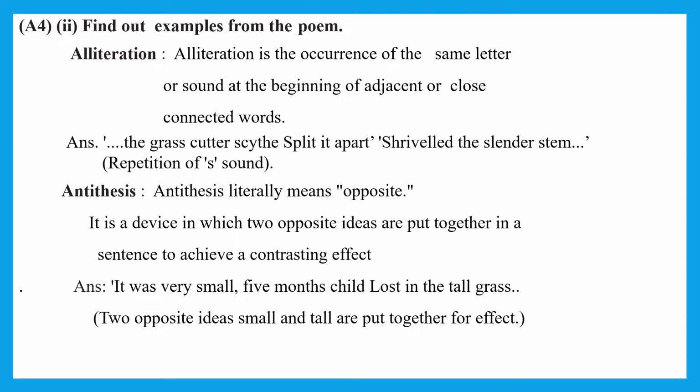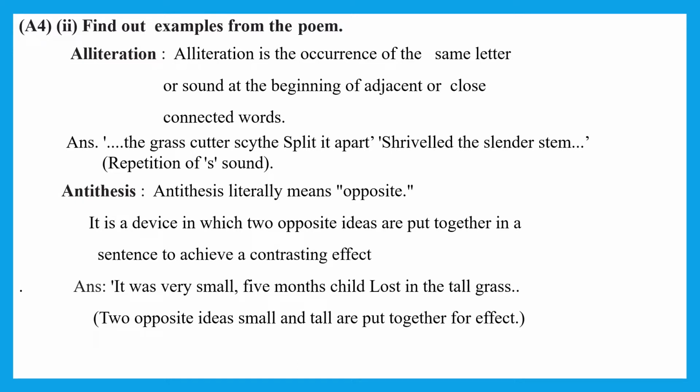Next activity is about figures of speech. Find out the examples from the poem: alliteration, antithesis. You have to find these sentences, and also give the explanation of why that figure of speech is applicable to that particular sentence. Alliteration is the occurrence of the same letter or sound at the beginning of adjacent or closely connected words, meaning that letter will be coming again and again in that sentence in the connected words. So let's see the first example.